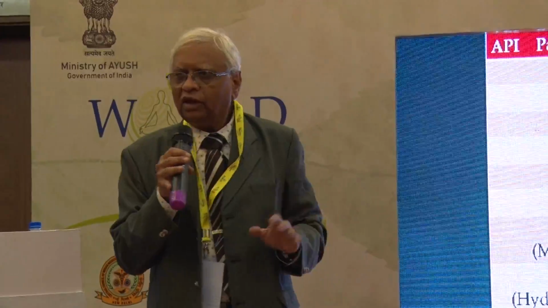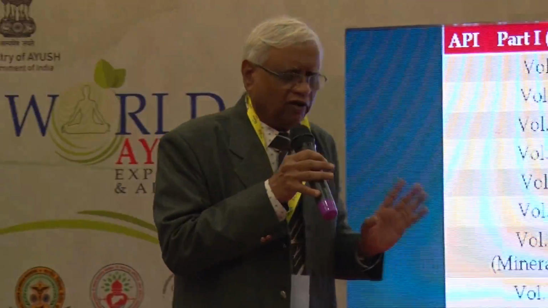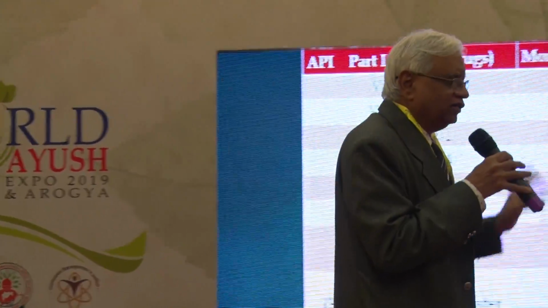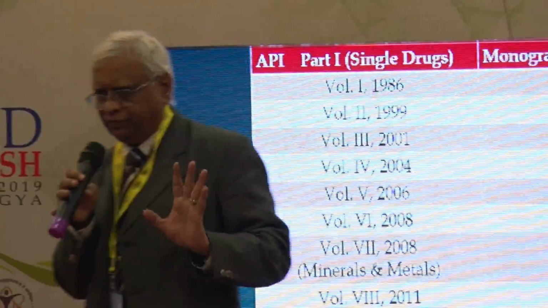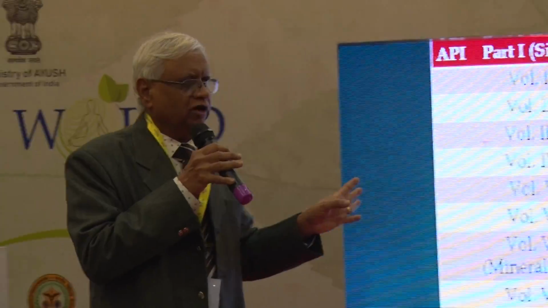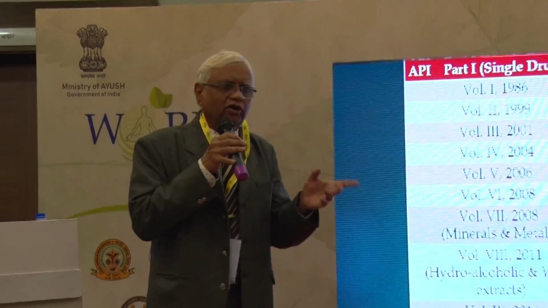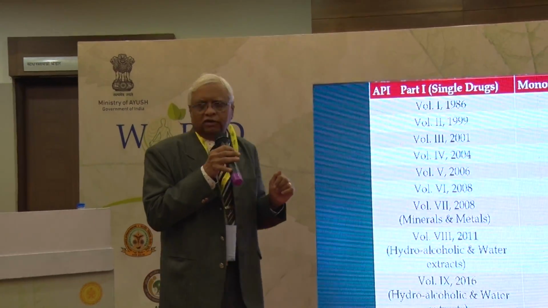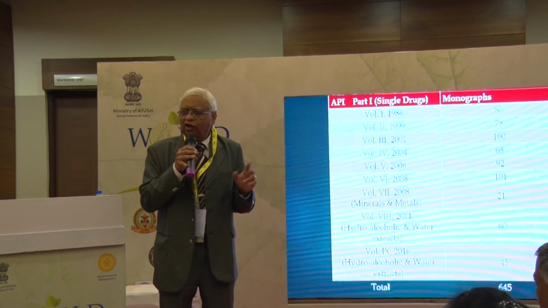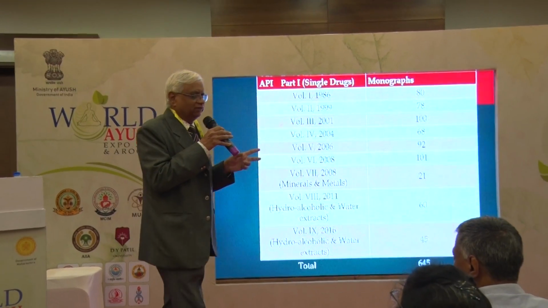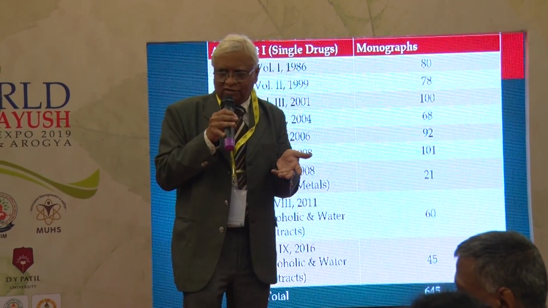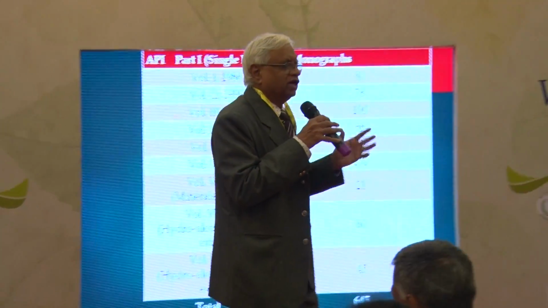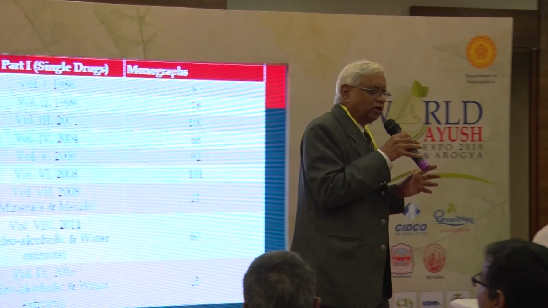Let us take an example, suppose Vatsanabha. Aconitum is already there, but Aconitum ferox is not there, or Nepalus is not there, or Balfouri is not there. For example, you are taking Balfouri, ferox. The standard is not there. Now you cannot use the word standardization for that, because if there is no standard, how can you standardize it? Usually the students make a mistake like that. So don't do that.